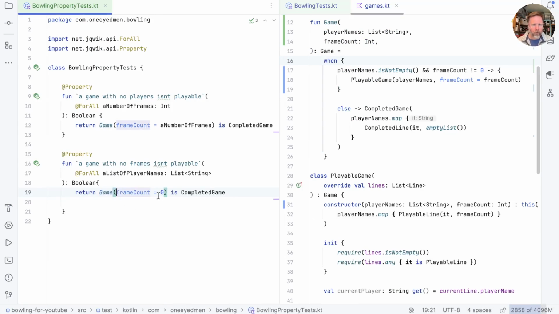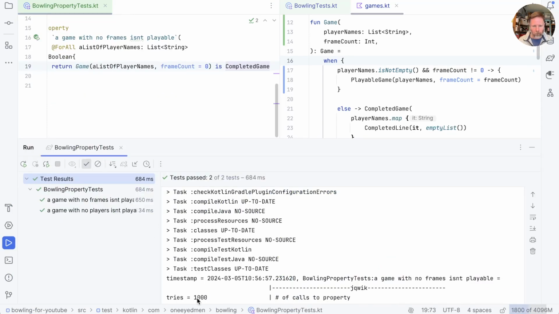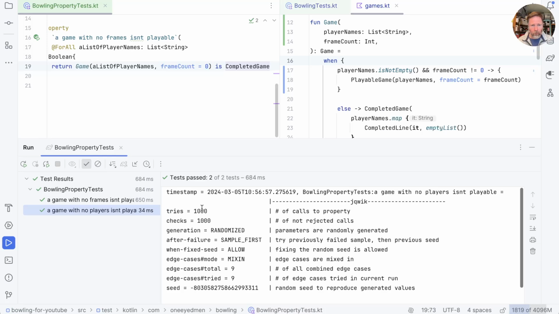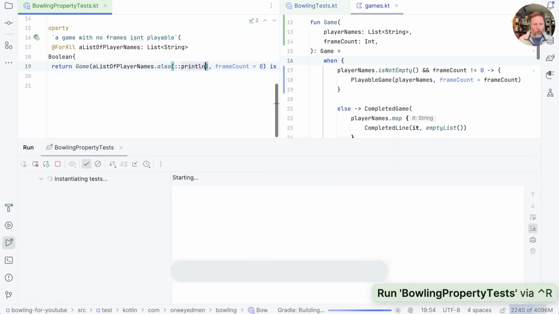Now, why was I doing that? It was to pass a list of player names into here. Let's try that. Okay, so far so good. It called this one 1,000 times. Let's just see what sort of things it called it with. So we can say also println and run again.